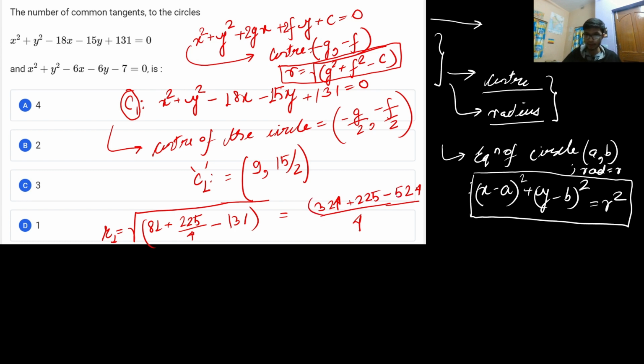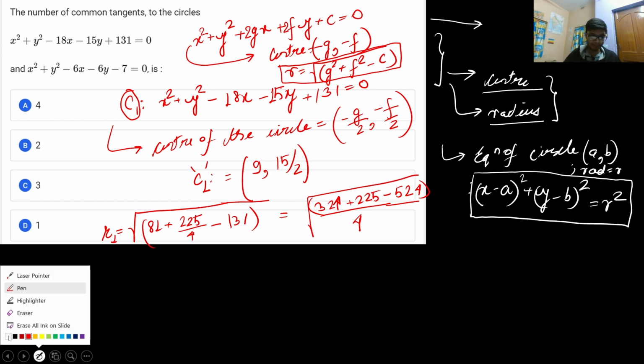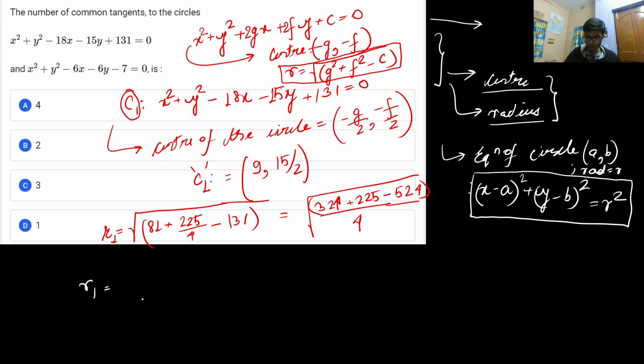If you calculate the numerator, it comes out as 549 minus 524, which is 25 by 4, and you can do this calculation yourself. The radius of the circle will of course be a positive value, so r1 is equal to 5 by 2. So for the first circle, I got the value of the radius as well as the coordinates of the center.